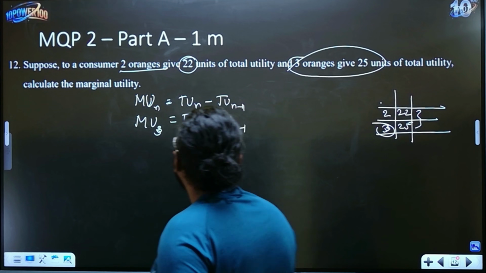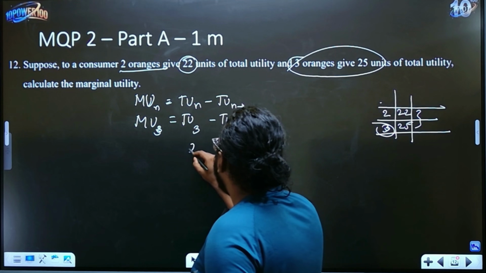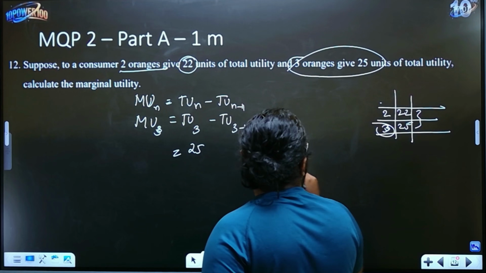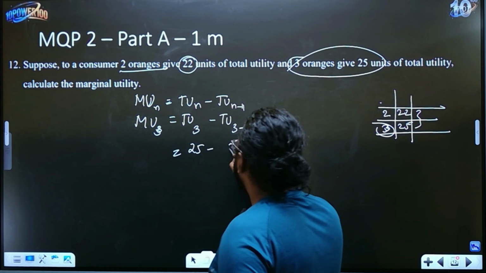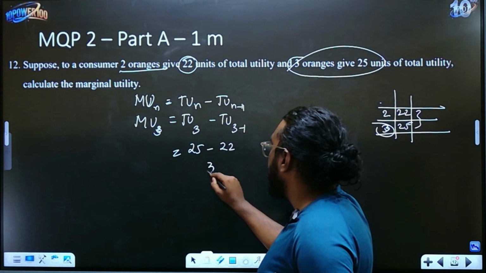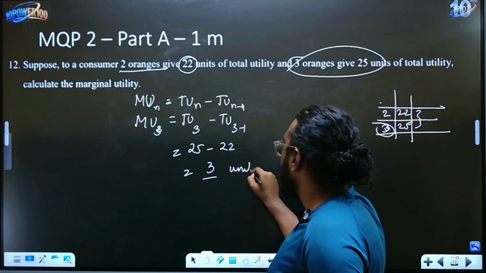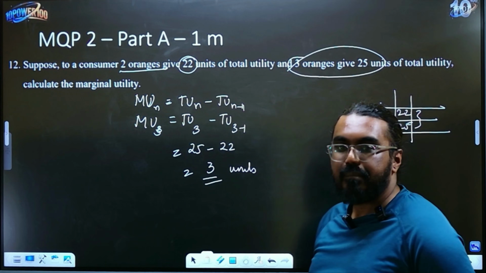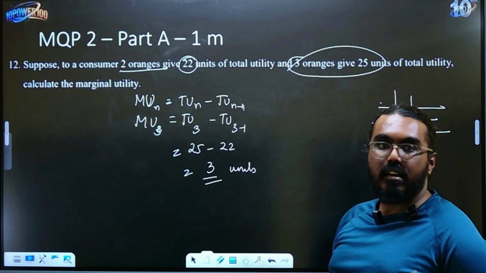TU3 is 25, minus TU2, which is 22. So 25 minus 22 is nothing but 3. So your answer is 3 units. That's all. Yeah, so that is your question.